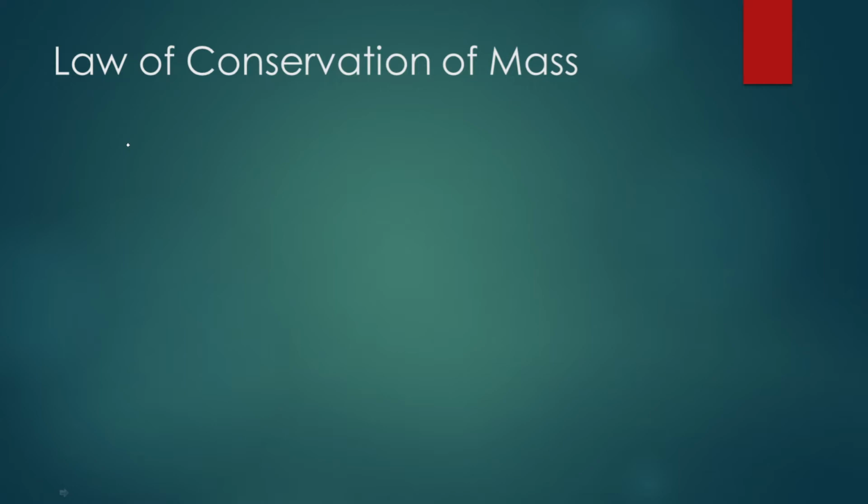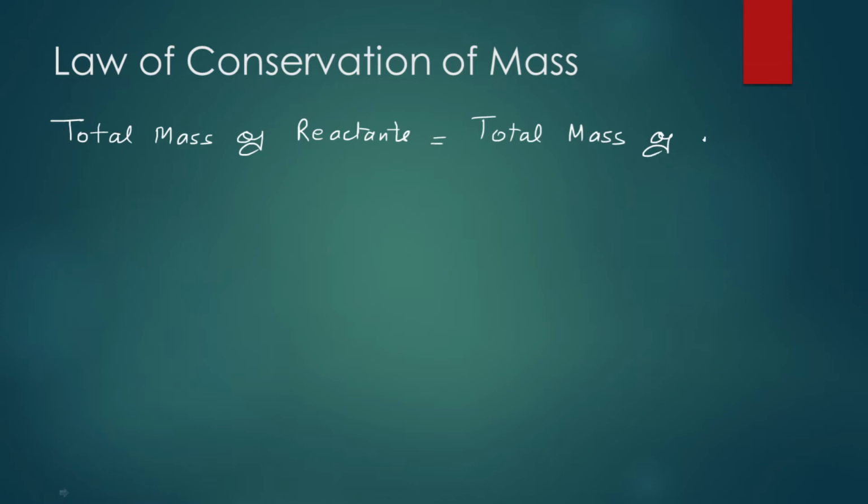So when reactions were carried out, it was seen that the total mass of the reactants was always equal to the total mass of the products. So in a chemical reaction, total mass of reactants is equal to total mass of products. Okay, so when we define this, how will we define it?